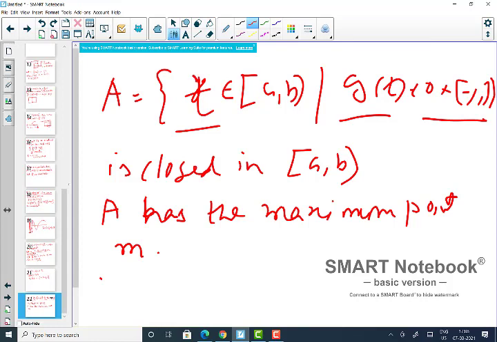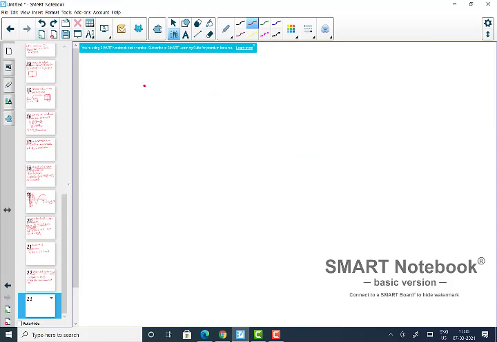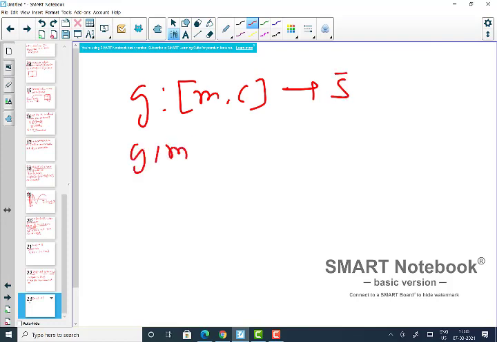So this is the maximum. After M, nothing can be inside that closed interval, in the vertical segment from -1 to +1. So now you can rephrase that function g, and you can write the new function from [M, b] to S bar. Now you see what the function is. The g(M) maps to (0, something) in [-1, 1].